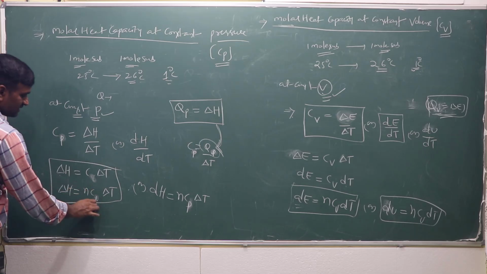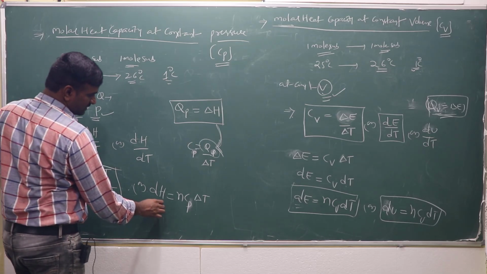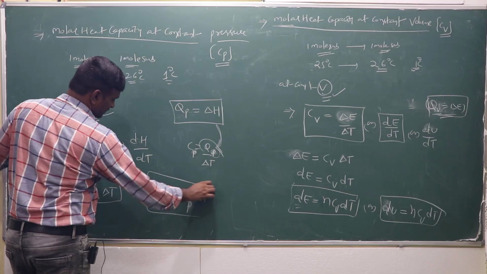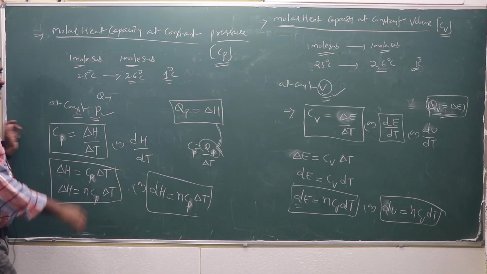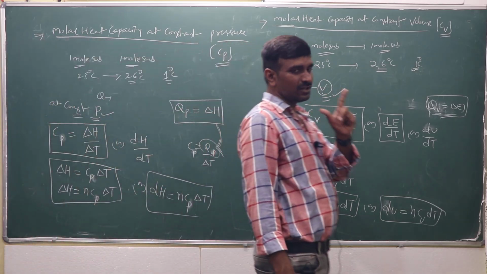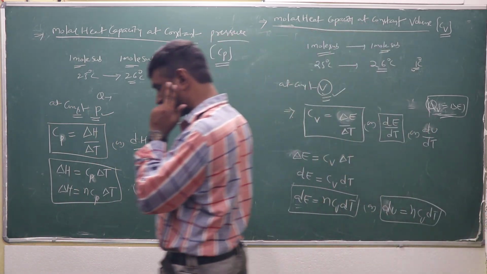So, as I mentioned, Cp is equal to delta H by delta T and Cv is equal to delta E by delta T. You must remember these two equations.